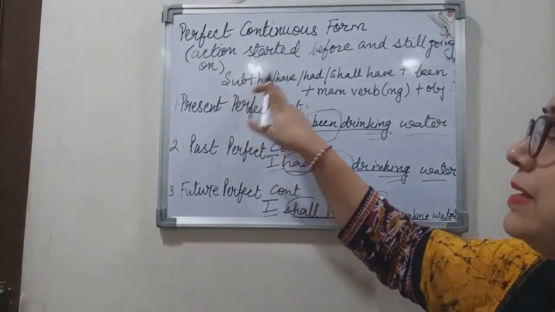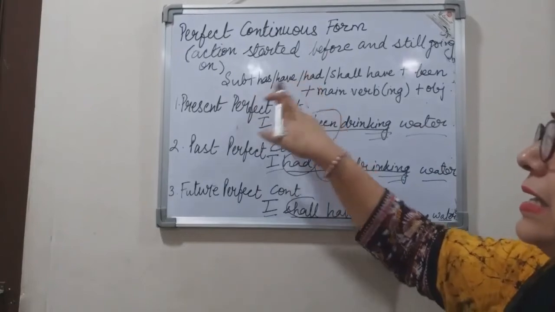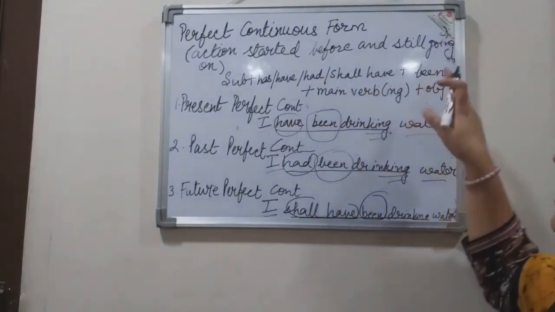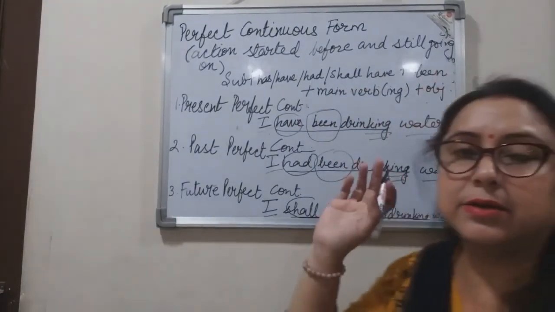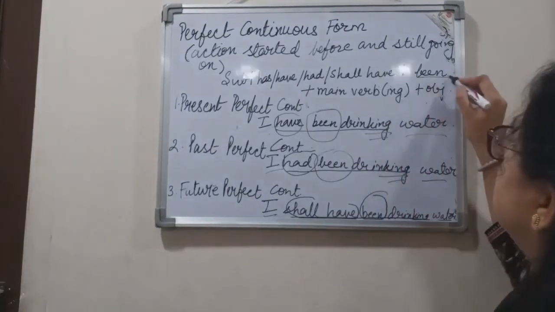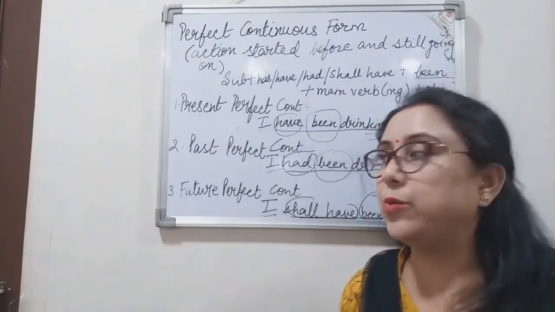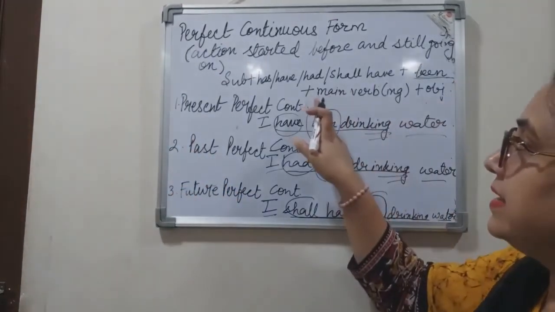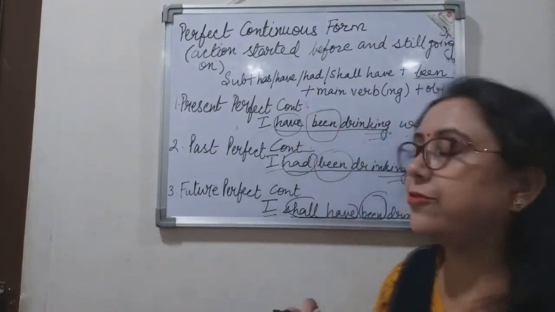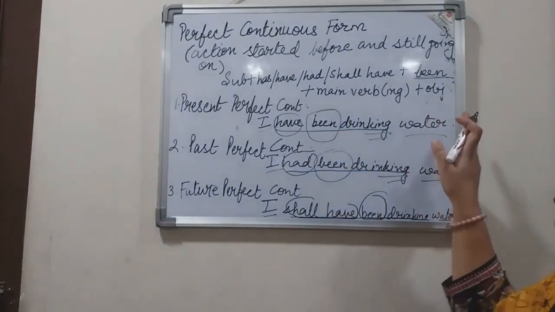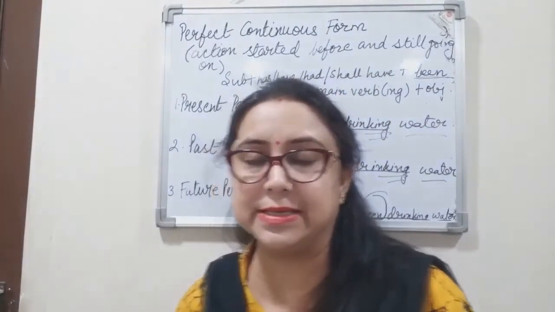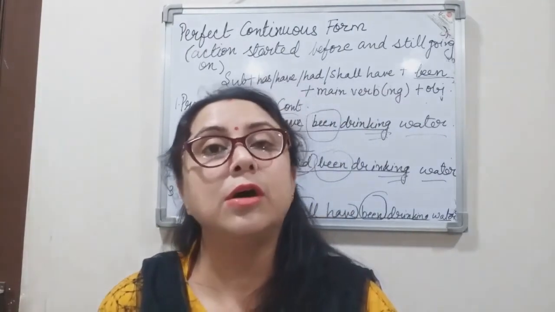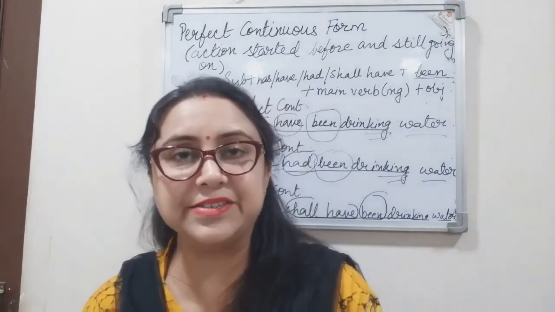So subject plus has, have, had in the present tense, had in past, and shall have in future, and then been. Been is always there in the perfect continuous form, whether it is present or past or future. So been, and then the main verb in its ing form, and finally the object or whatever is there in the sentence, right? So these were the different forms of verbs in different tenses.